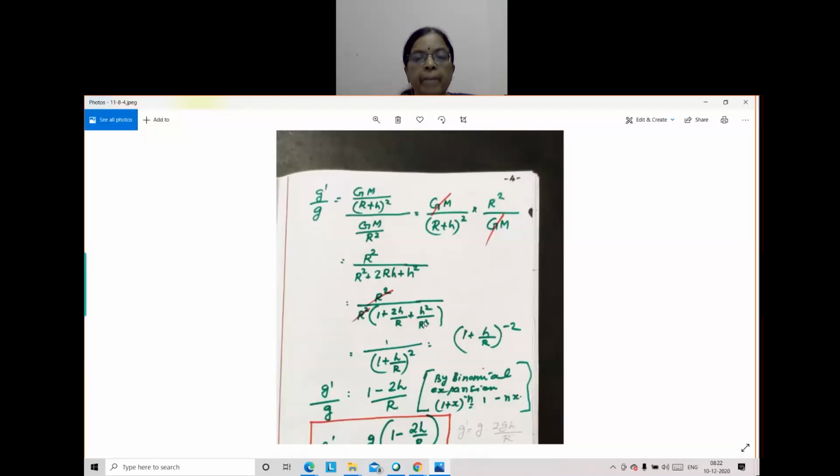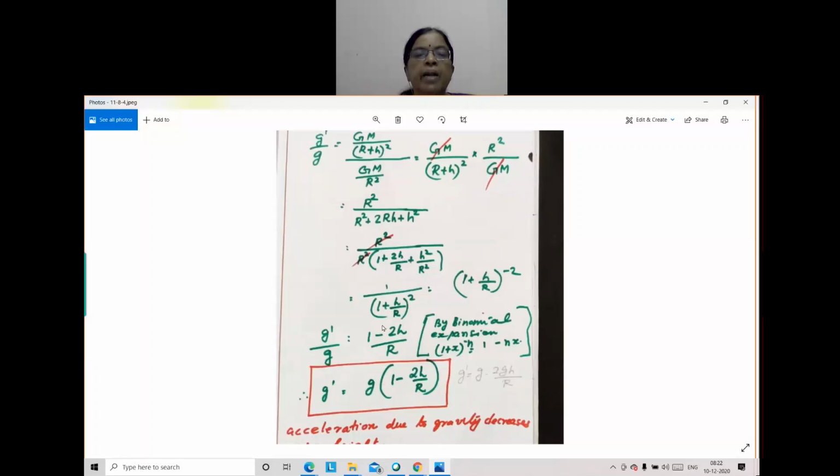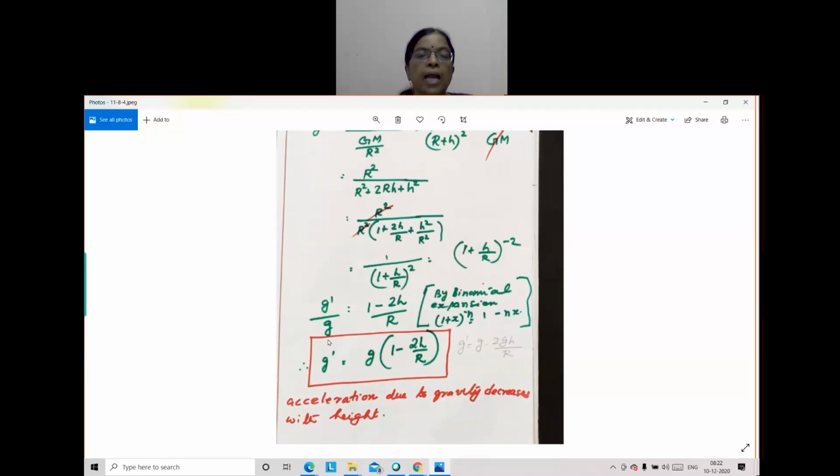So when R square is taken out, we get these three terms: 1 plus 2H by R plus H square by R square. This is actually (1 plus H by R) whole square. Using (A plus B) whole square, you get the same three terms. That is in the denominator; when it is taken to the numerator, it becomes raised to minus 2.